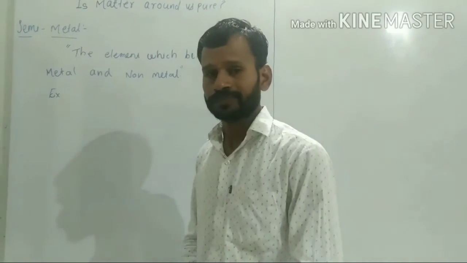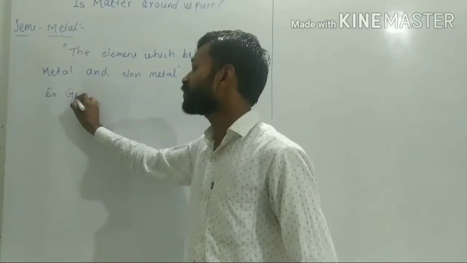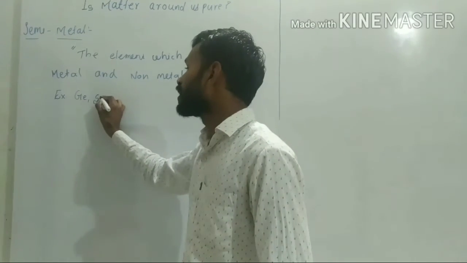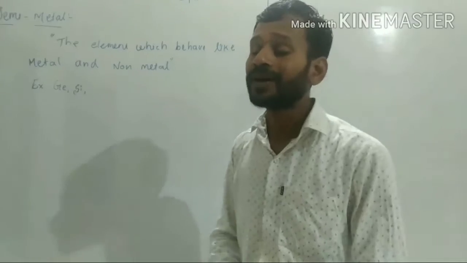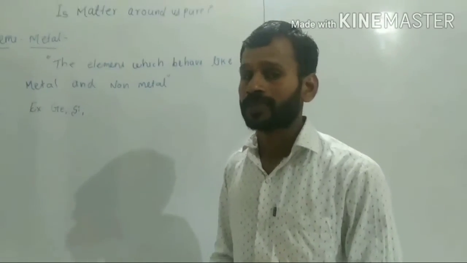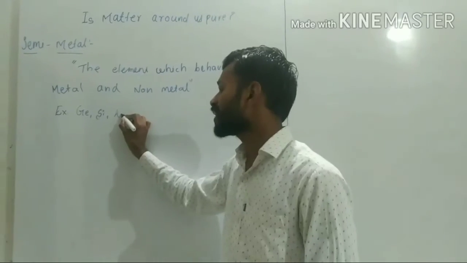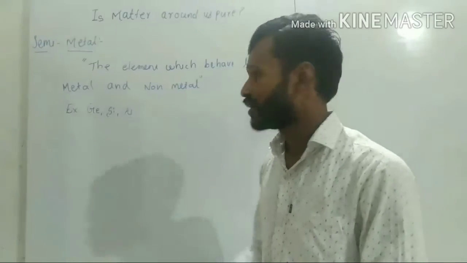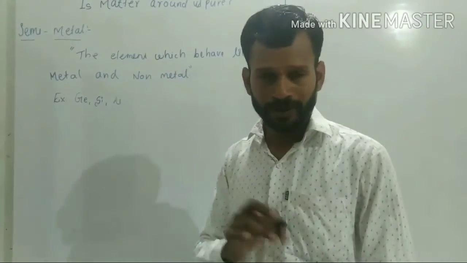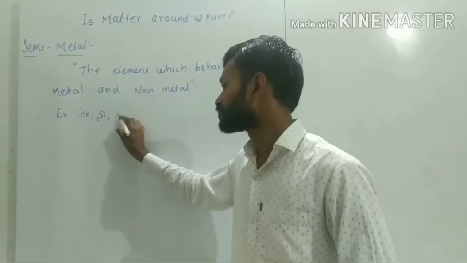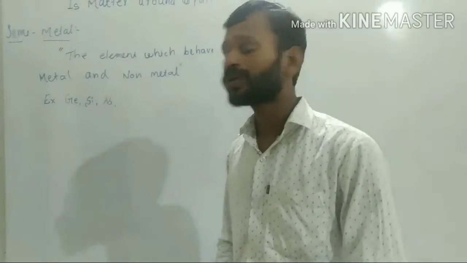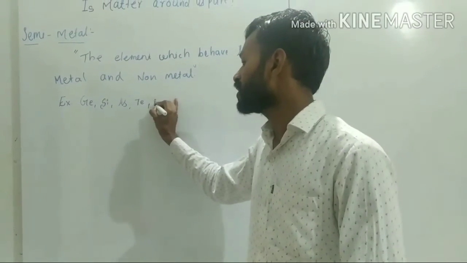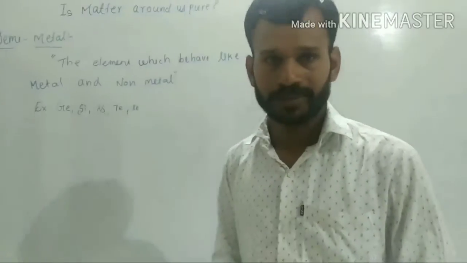So we know some examples of semi-metals, like germanium. Germanium is represented by the symbol Ge. Then silicon is also a semi-metal. Then arsenic is also a semi-metal, symbol As, not Ar; Ar means argon. Again, tellurium is also a semi-metal, and selenium is also a semi-metal.